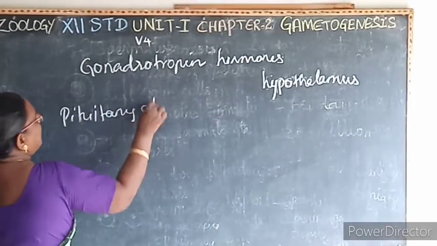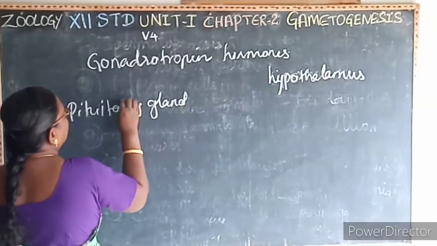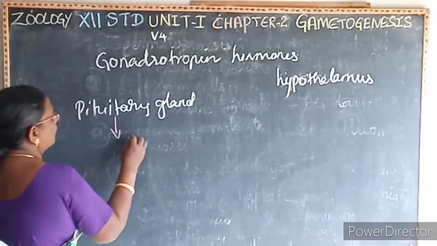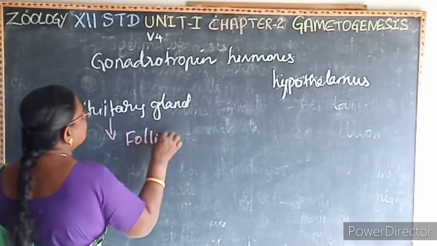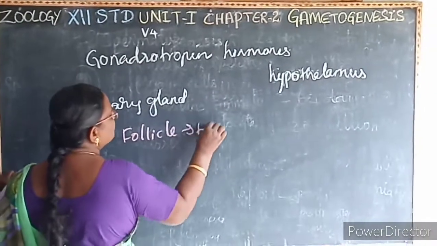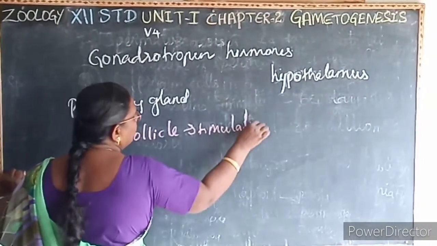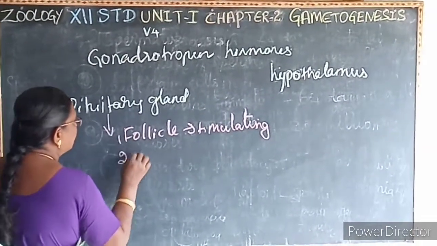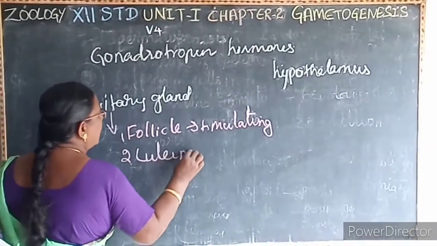The pituitary gland is stimulated to release 2 gonadotrophin hormones. What is the first one? Follicle stimulating hormone, and the second one is luteinizing hormone.